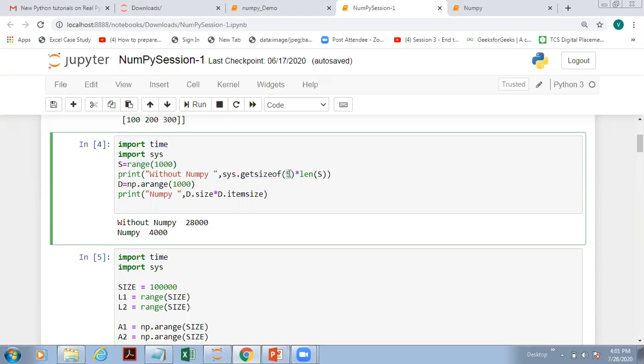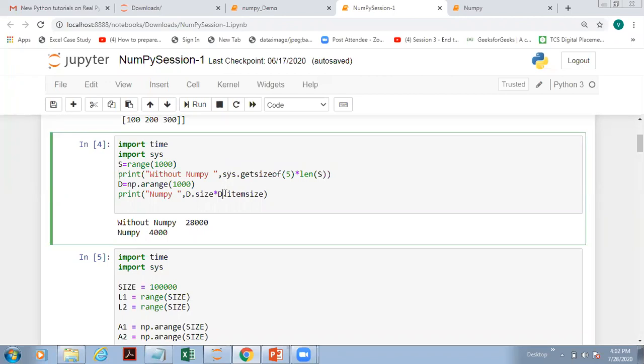So when you are passing 5 as numeric data, numeric data means we can say it's an integer. So to an integer, I am multiplying this with length of s. So what is the length of s we will get? Length of s is 1000, because we are going to get 1000 elements. So this is basically 1000 into size of an integer. That is what we are printing.